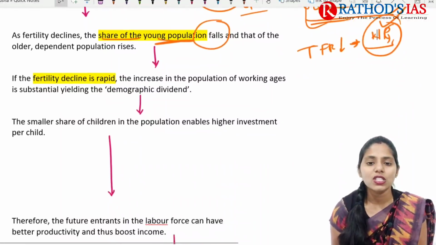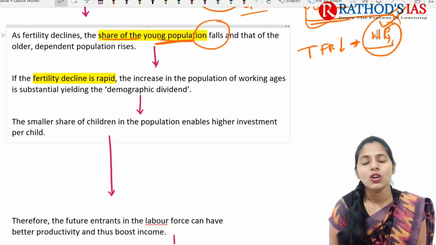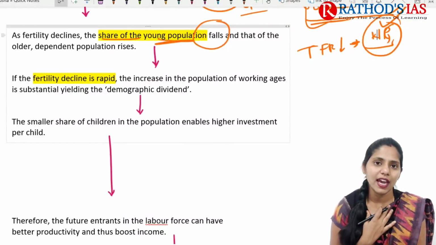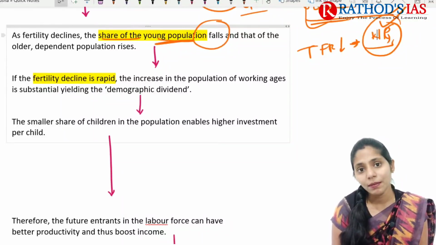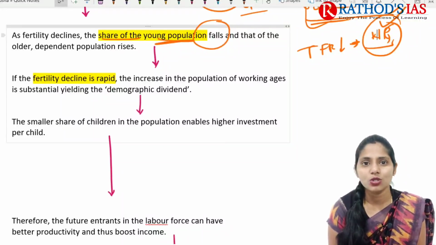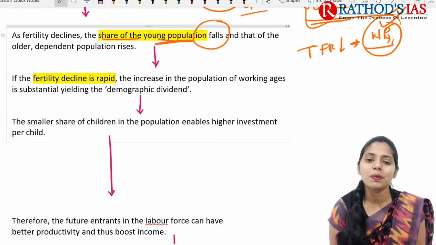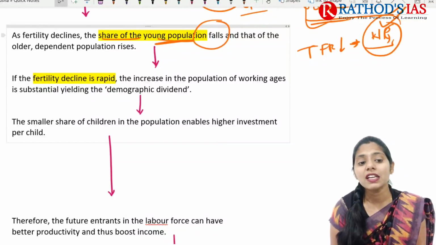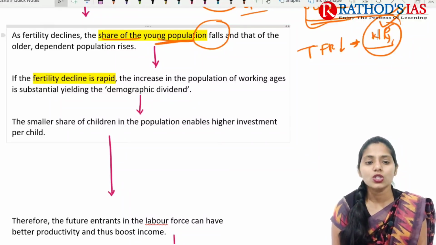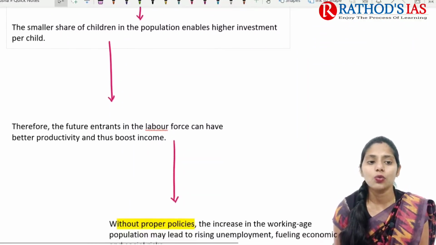So because of this increase in working ages, we can see there is a demographic dividend. And if you are talking about a smaller share of children in the population, that also enables higher investment per child. For example, if I have 3 children, investing in those 3 children is not affordable for me. But if I have 2 children or 1 child, I can go for spending a lot. That means I can make higher investment per child. So the smaller share of children in the population mainly enables higher investment per child.